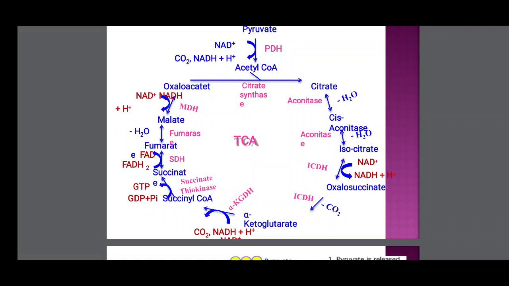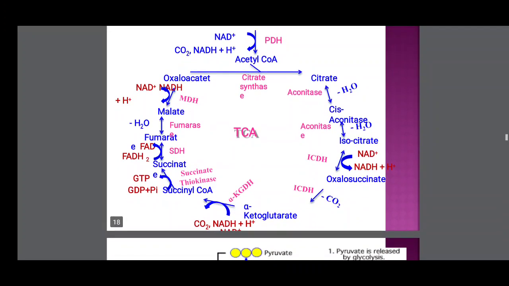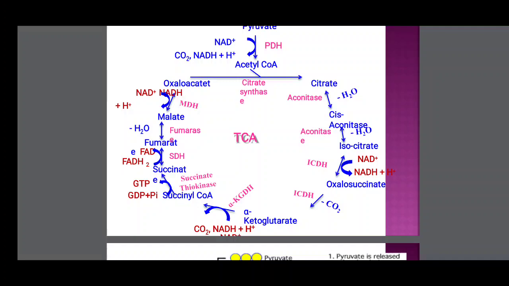So the fourth reaction is the oxidation, the fifth reaction is decarboxylation, and the sixth reaction is oxidative decarboxylation. Now the seventh reaction: succinyl coenzyme A, in the presence of succinate thiokinase enzyme, is converted to succinic acid, or succinate.